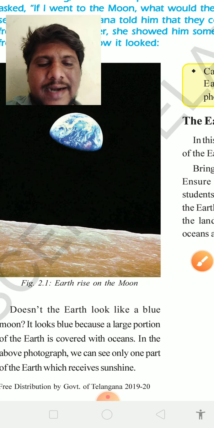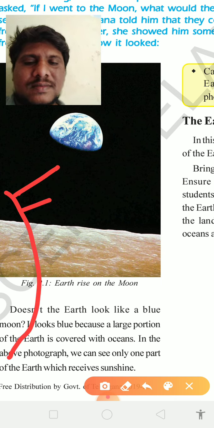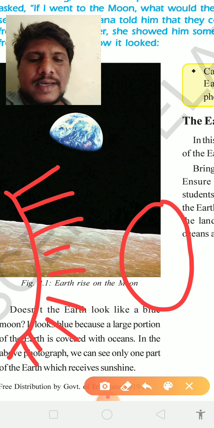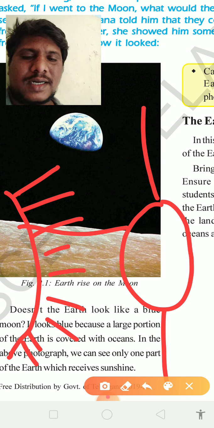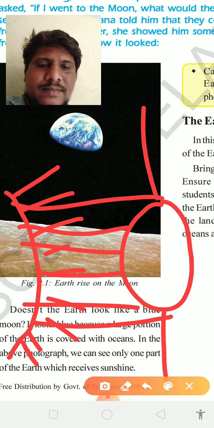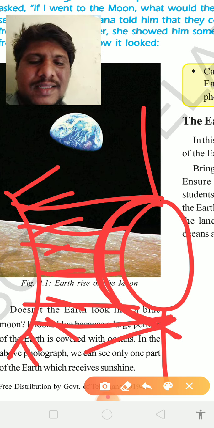Once again, I am giving clarity to you, don't confuse, okay. This is sun, this is earth. The sun rays are directly falling on this side of earth, and the people who are residing in this side, they are feeling that daytime.